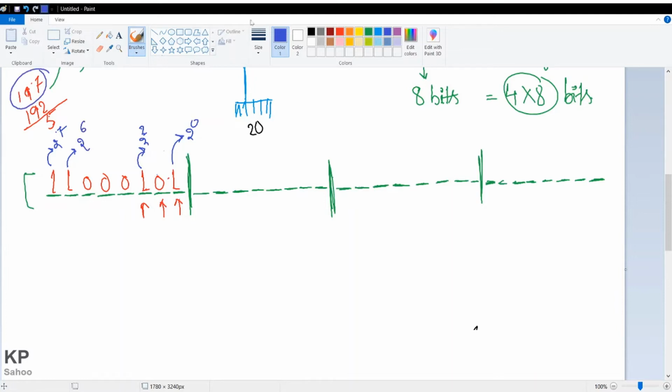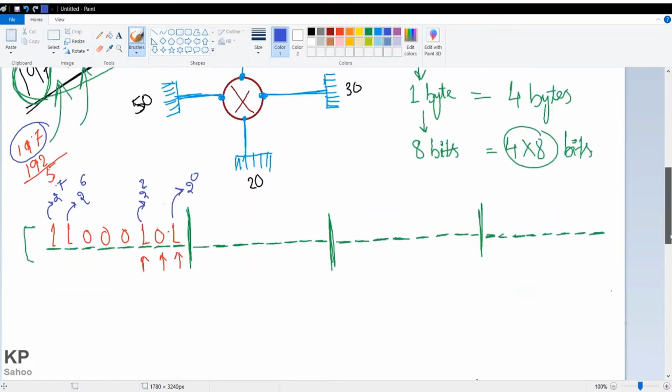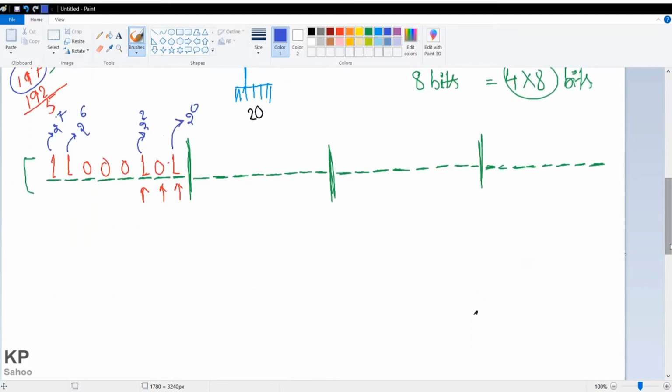Similarly, you can just calculate and tell me what the values are for 10. So I want 10. How can I get 10? If I put 2 to the power 0, this will give me 1. And if I put here 2 to the power 1, that will give me 2. And 2 to the power 2 is 4, so 4 plus 2 is 7. 3 more I need.